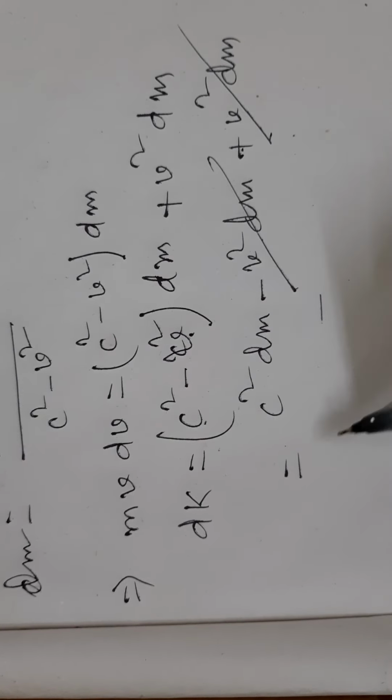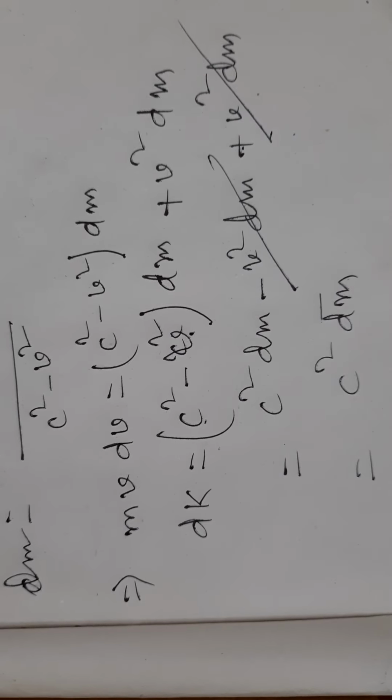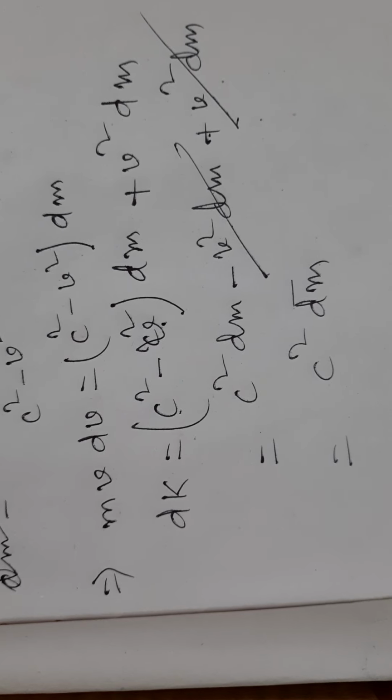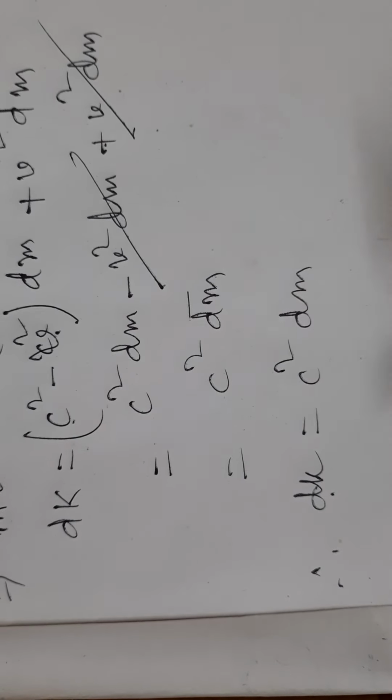Now v square dm cancels, so only c square dm remains. That is, dK equals c square dm.